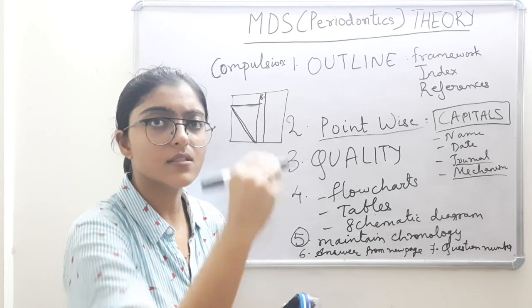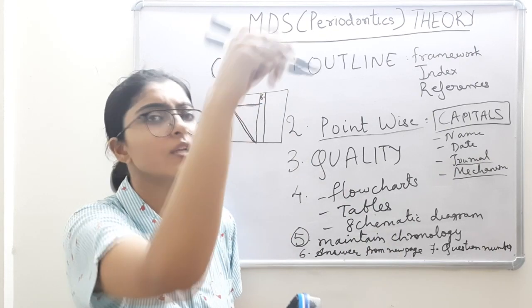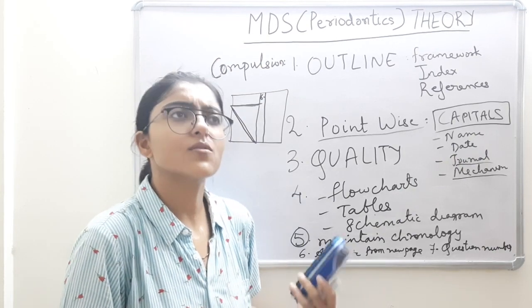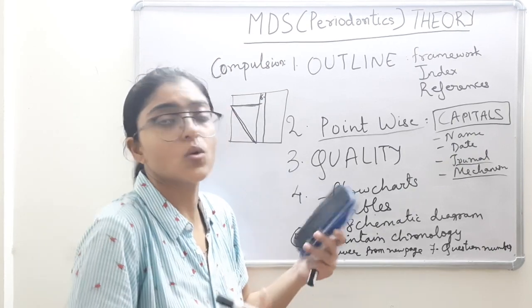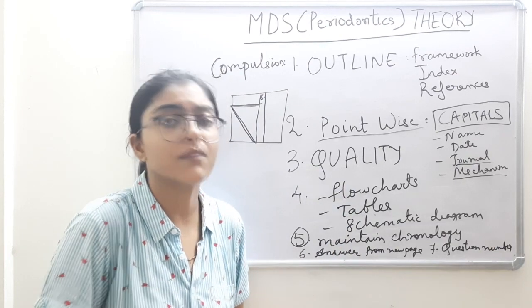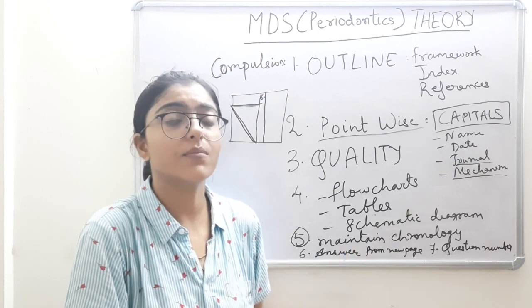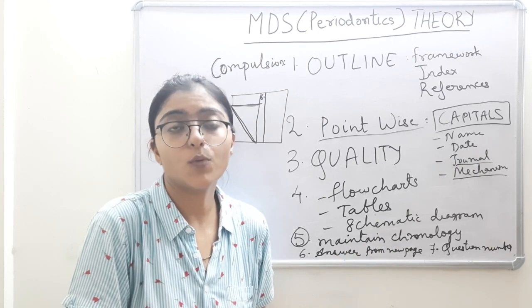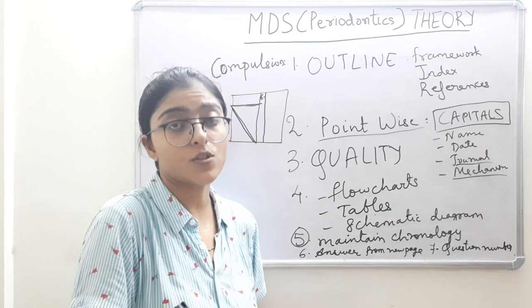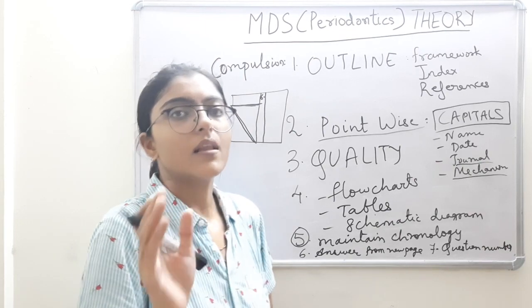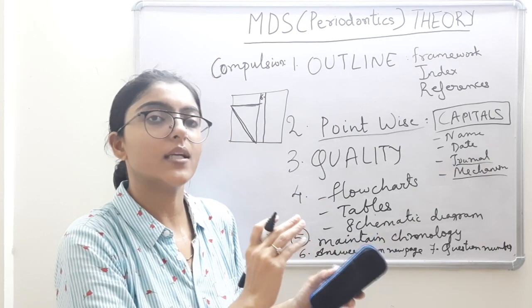So and so agents, so and so mechanism, and so and so studies example. Instead of writing so and so et al. in the year so and so conducted so and so studies and found out and concluded that this agent is applicable or beneficial to be used as an adjunctive host modulating agent as a part of standard periodontal therapy. This is all to be written in a 20 and 50 marks answer.